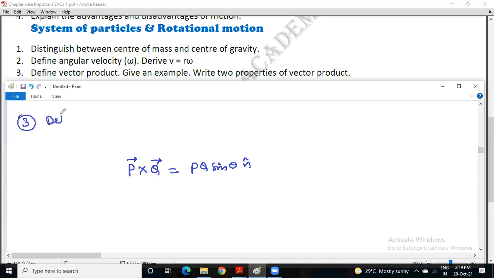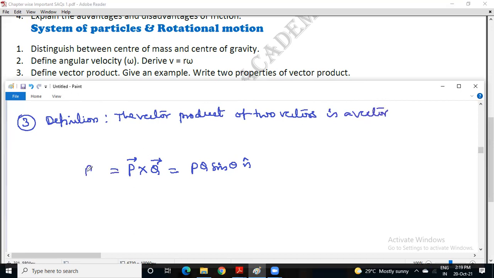Now the definition. The vector product of two vectors, P and Q, is a vector.